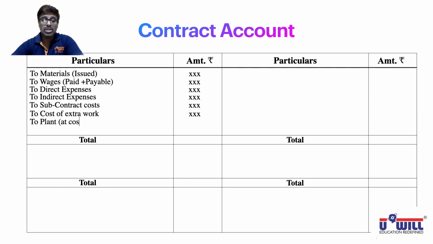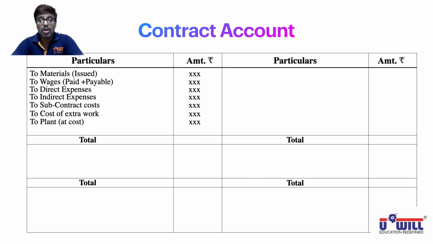To plant at cost. Now this is important. Normally we debit depreciation of an asset in P&L account. But in contract account, instead of catching the nose directly, we catch the nose indirectly. So we record the depreciation, but we don't record it directly, we record it indirectly. How we record it indirectly, we'll see in some time. But right now you all write down to plant at cost. Debit side, we record the plant's opening balance or the plant issued at the cost price. Okay. How the depreciation will be recorded indirectly, we'll see in some time.